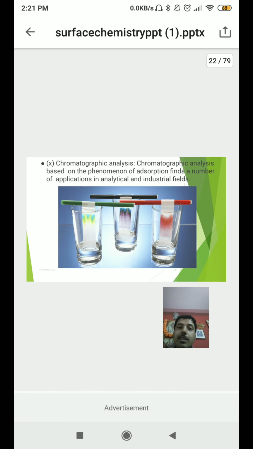And the next one is chromatographic analysis, very important, bachcho. Thin layer chromatography, TLC, as you go into higher studies also, chromatographic analysis is very important. And this phenomenon is basically based on adsorption. So chromatographic analysis finds a number of applications in analytical and industrial fields. Let me tell you, through chromatography we can purify organic compounds.